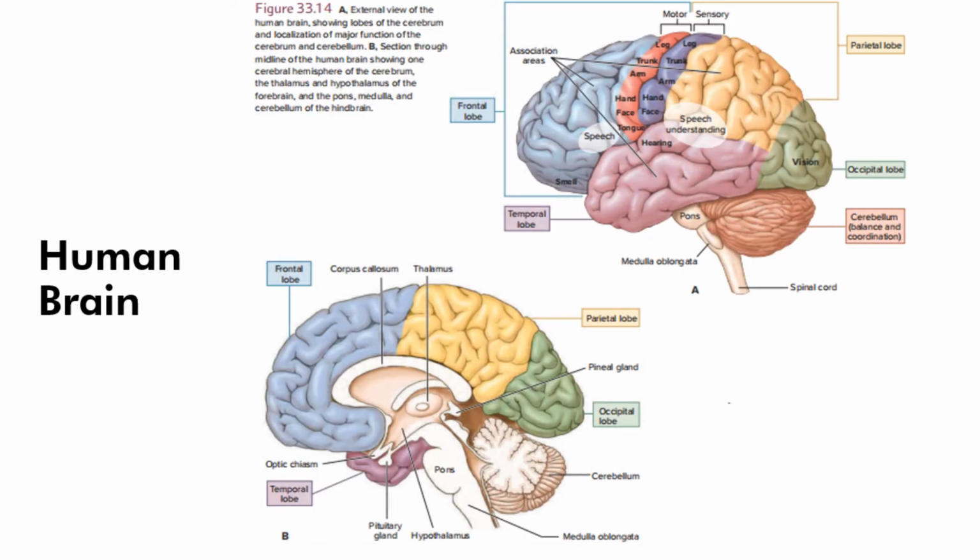So here are the parts of the human brain. We see here the medulla oblongata, and together with the spinal cord it forms the brainstem. Here we have the pons. We have here the cerebellum. The thalamus is over here. The hypothalamus is also here, the midbrain, and here is the corpus callosum, which connects the two hemispheres.